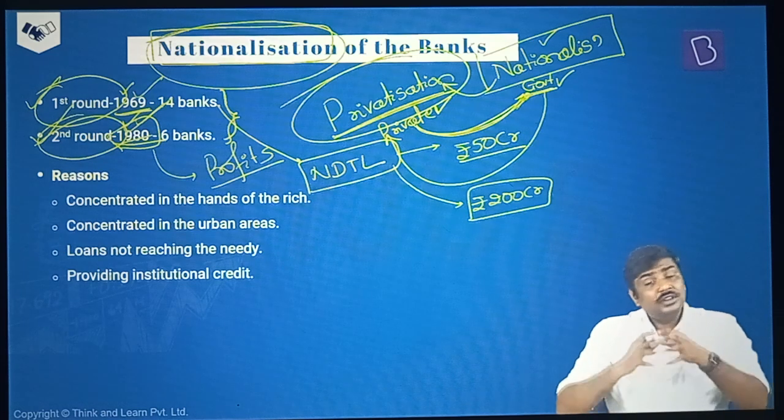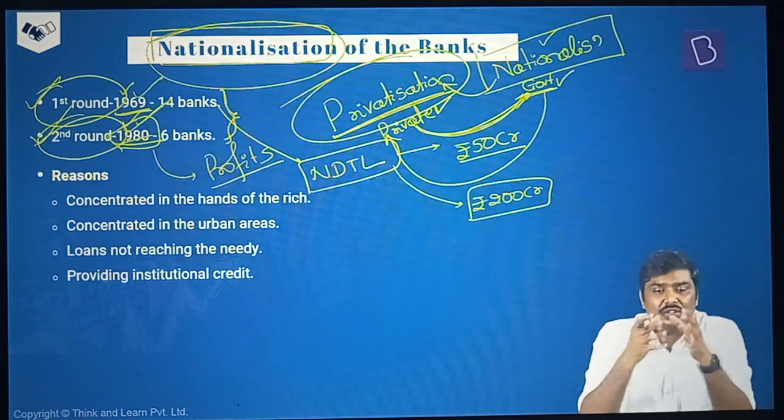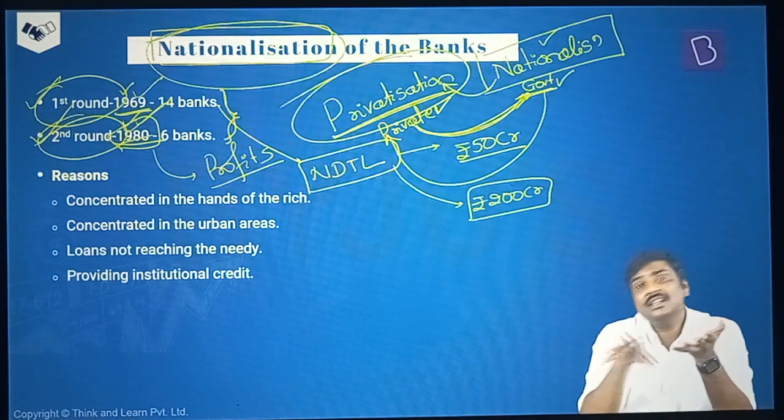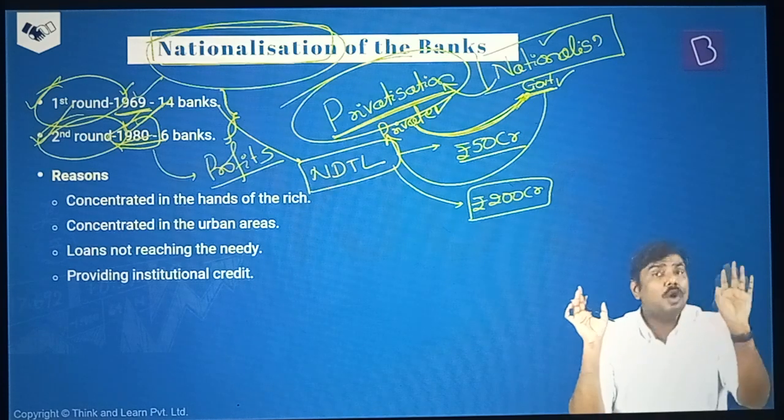These banks were focused on profits, and again, you cannot fault them for it. These are private sector entities. So these are the private sector banks. As a result, their focus was on profits, and they concentrated their banking activities in urban India, not in rural India. And what is the problem with this?